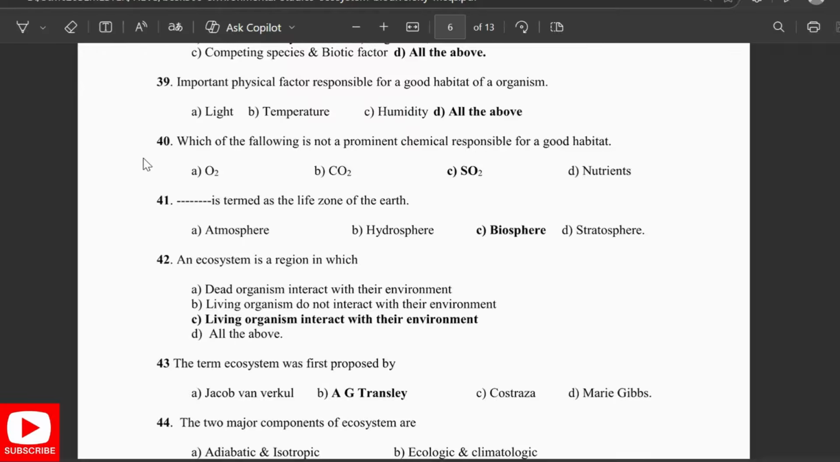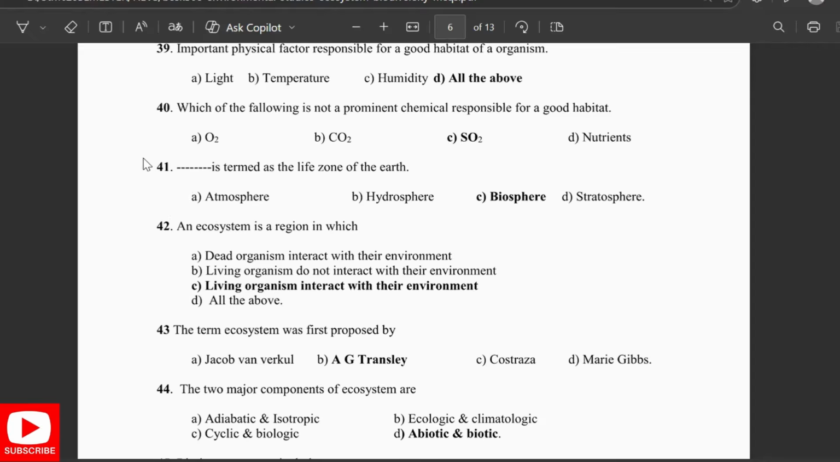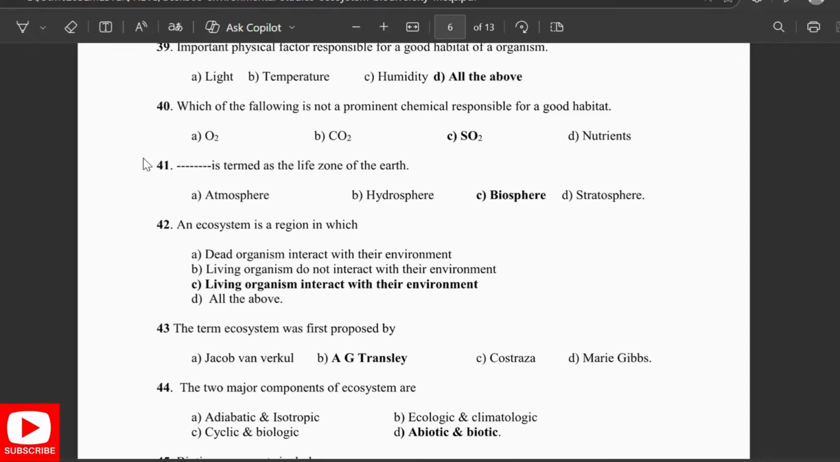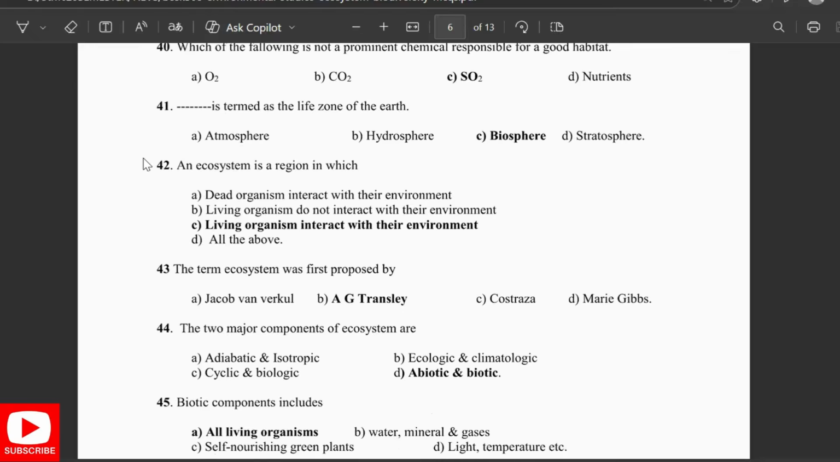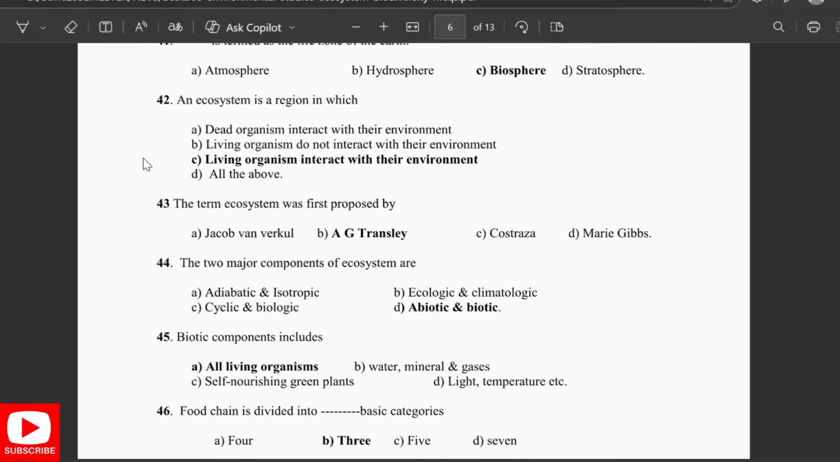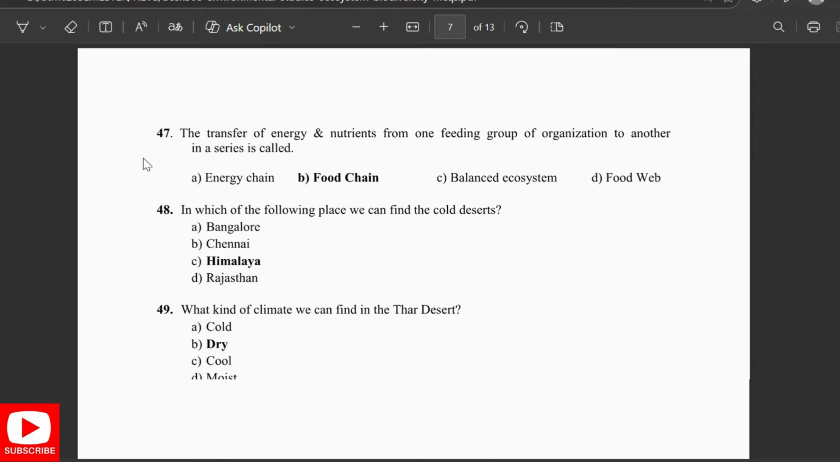The term ecosystem was first coined by A.G. Tansley. The two major components of the ecosystem are biotic and abiotic. Biotic components include all the living organisms. Food chains are divided into three basic categories. The transfer of energy and nutrients from one feeding group of the organism to another is the food chain.